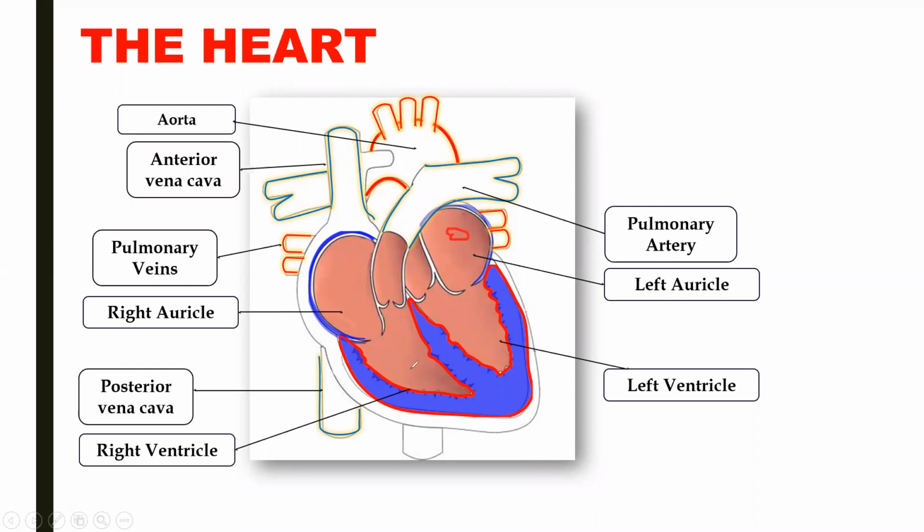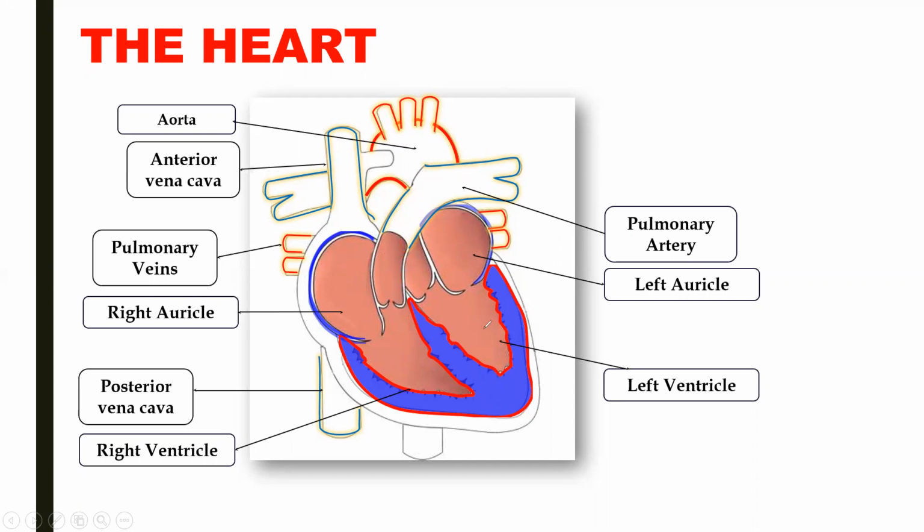Now the blood vessel that starts from the right ventricle is called the pulmonary artery. Now this right ventricle has deoxygenated blood. This deoxygenated blood will be transported to the lungs by the pulmonary artery. Okay, so this blood vessel is called pulmonary artery. You can see it on both sides. So, pulmonary artery.